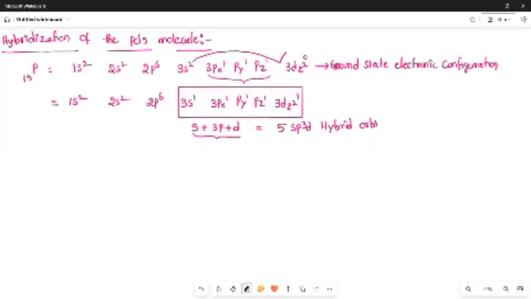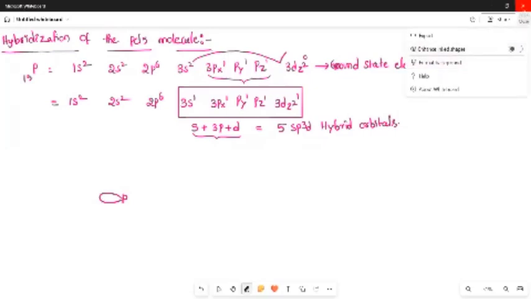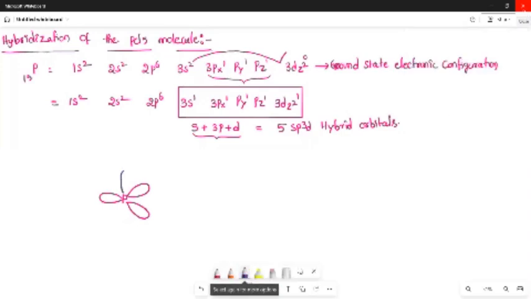Those 5 sp3d hybrid orbitals will be placed around the phosphorus like this. So these 5 are the sp3d orbitals.